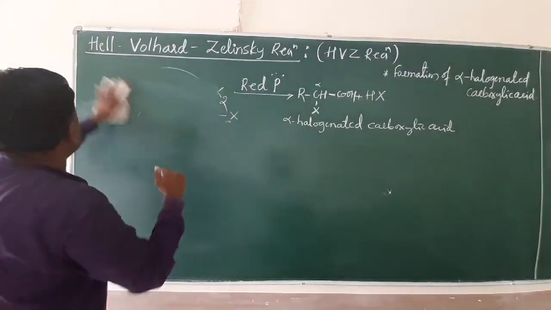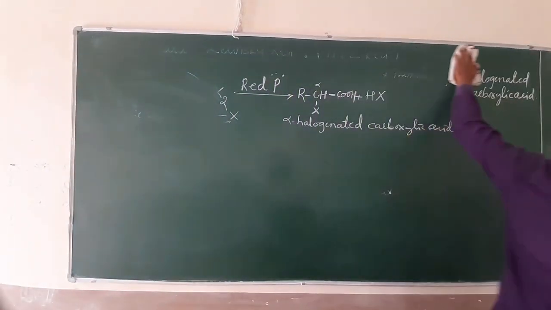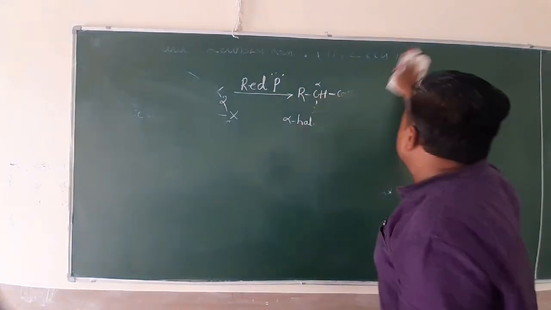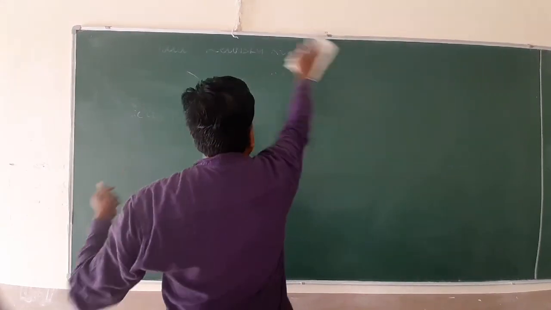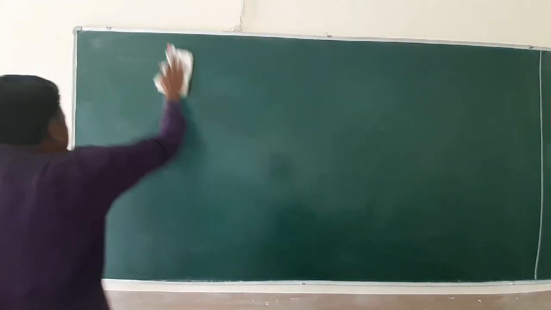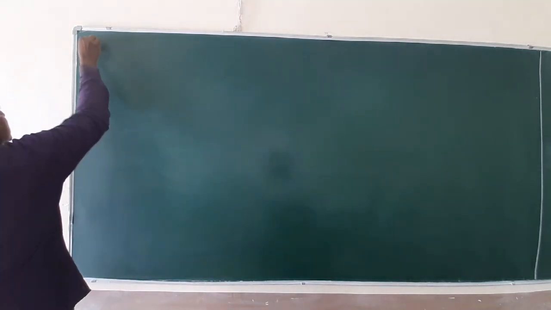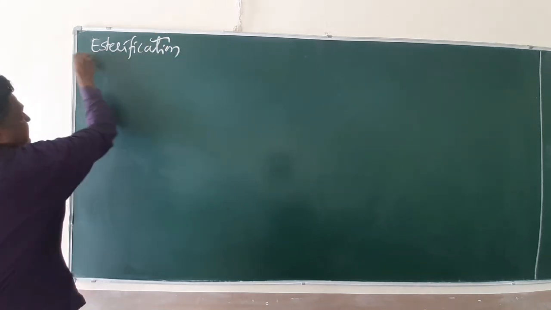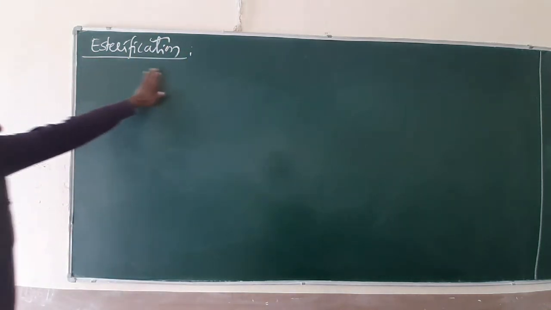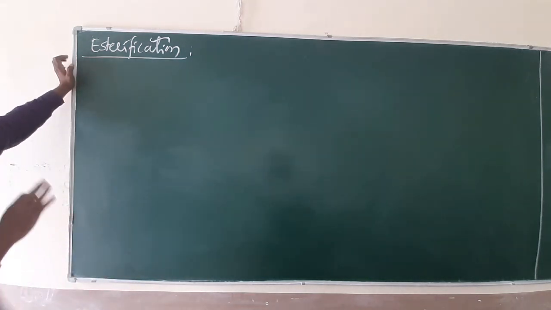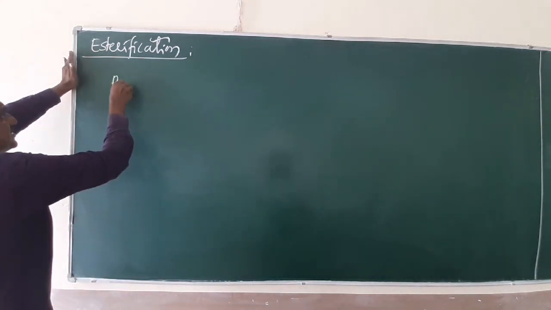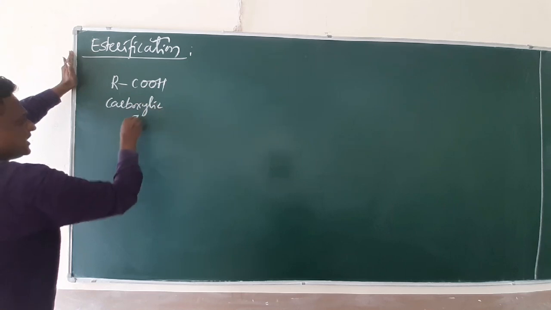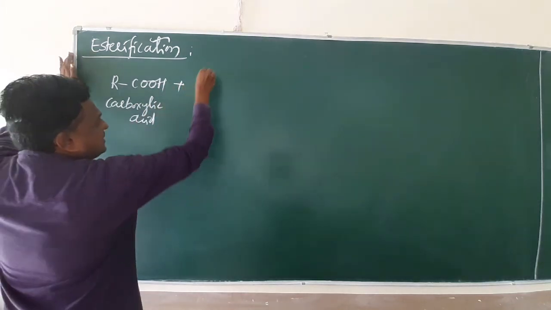We already learned that part in the alcohol chapter, friends: the simplest esterification reaction. Basically alcohol and carboxylic acids can be used in the preparation of esters. How does the ester form? This is called the esterification reaction. I think all of you know what esterification is. In the alcohol chapter we started with alcohol reacting with carboxylic acid. Now we can see when a carboxylic acid reacts with an alcohol.